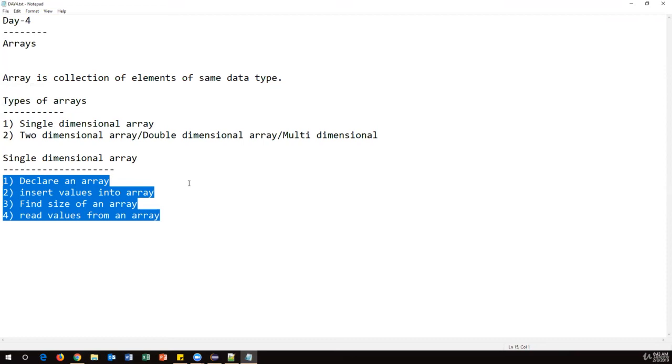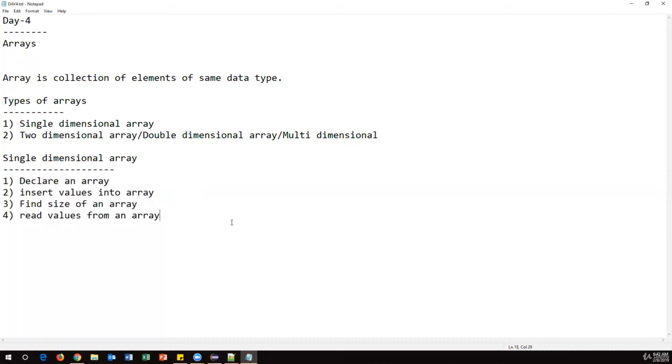And if you want to read a specific value, I can read it. Or if you want to read all the values, we can still read them. Okay. And there is one more for loop especially designed for data structures. That's called an enhanced for loop, or for each loop.